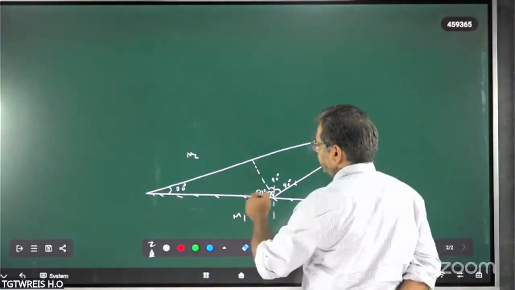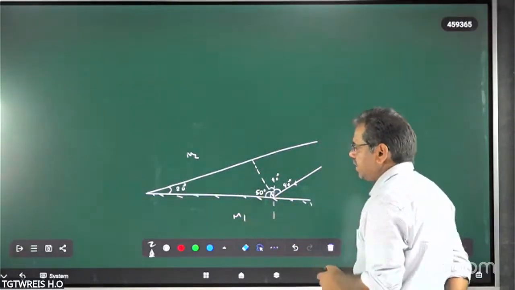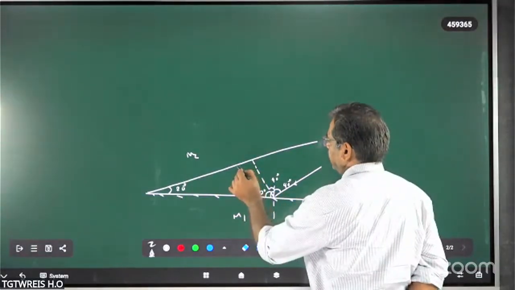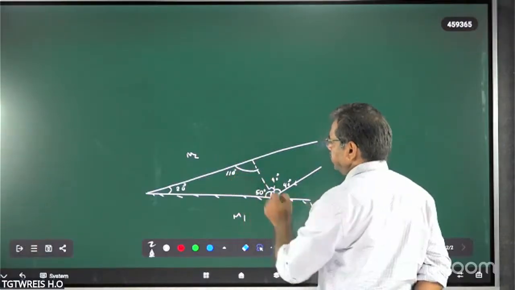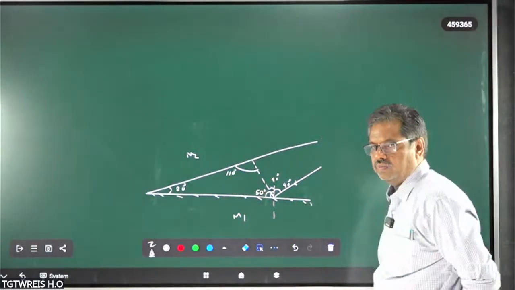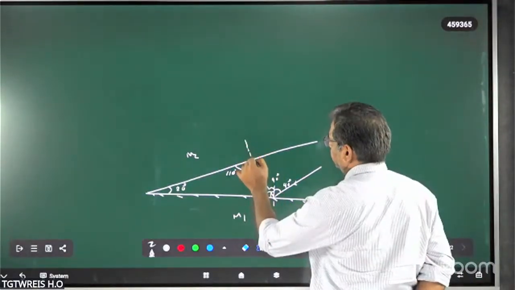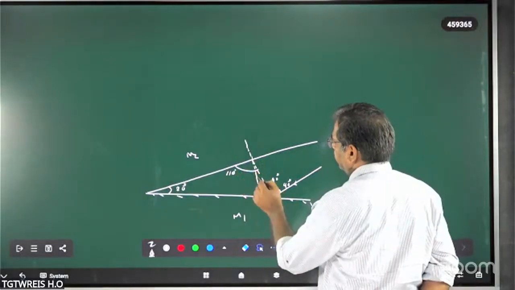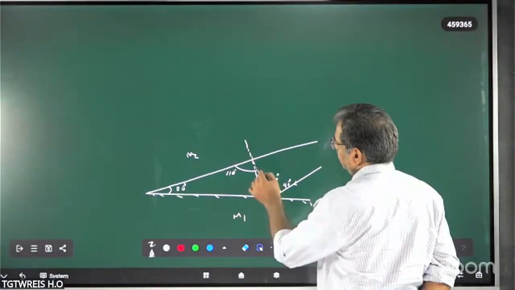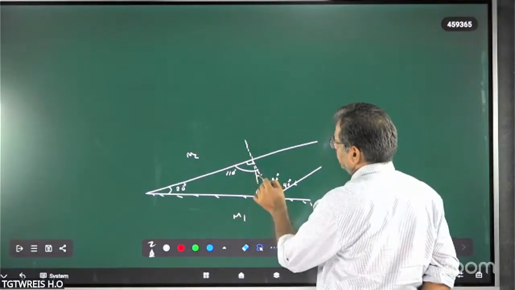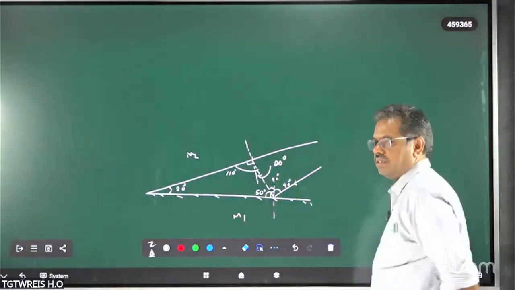This is forming a triangle. 50 plus 20, 70 degrees are there. Then along with the surface, this angle must be equal to how many degrees you should get? 110 degrees. 110 degrees means you should draw a normal here. Now it will make an angle of how much? Tell me, as this is normal 90 degrees, the rest of the angle will become 20 degrees.